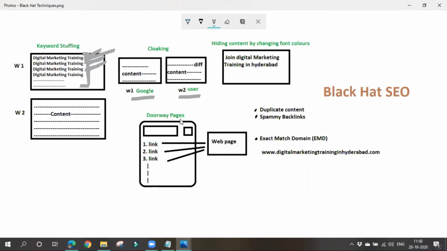And the next thing is doorway pages. Let's think that you have searched for something on Google. You are displayed various results. You clicked on the first result and you went to a web page. You went through some pages, you haven't liked that particular content, so you came back. Again you went to the second link, and after clicking on the link, you went to the same web page again.